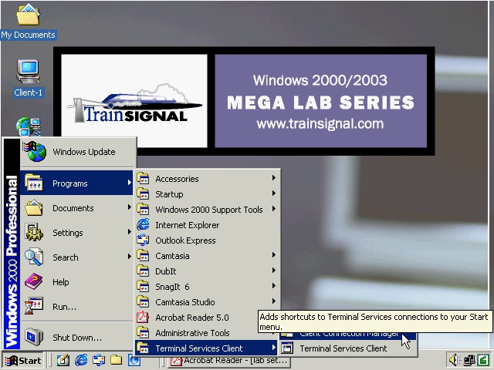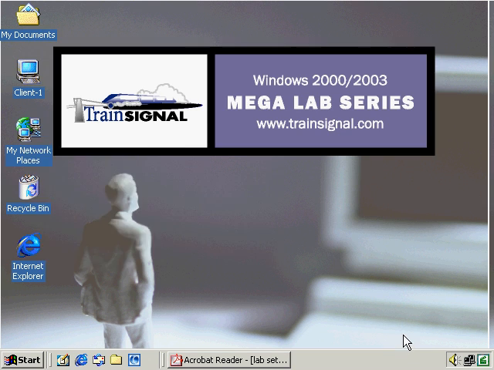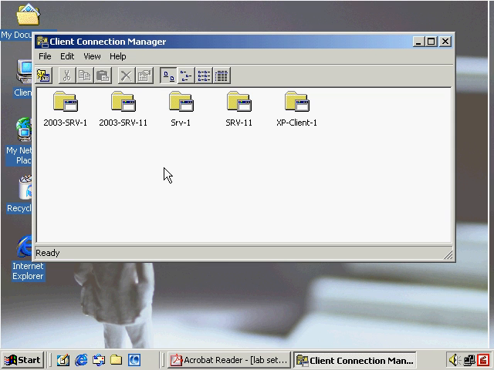In addition to that, I use this Client Connection Manager here to manage all of my terminal services connections. And what we're going to do is demonstrate a little bit and show you how I can connect from my Pro machine over to Windows 2000 servers. That's what these two machines are here. Or I can connect to an XP machine, or I can connect to my two Windows 2003 machines.